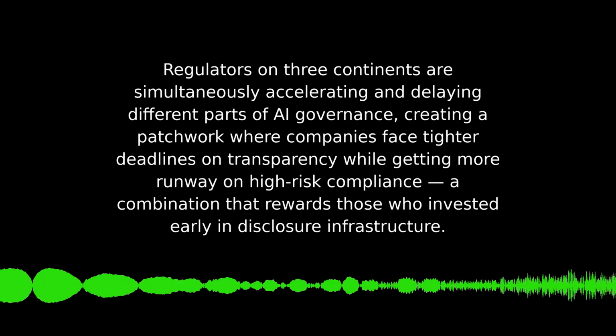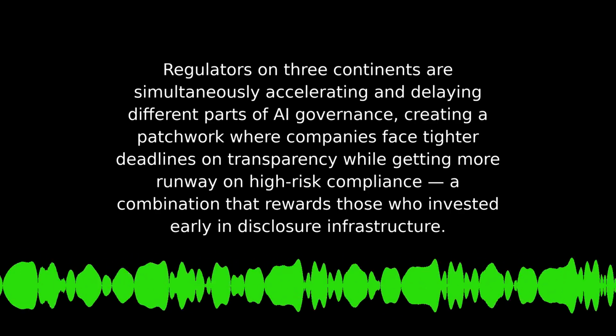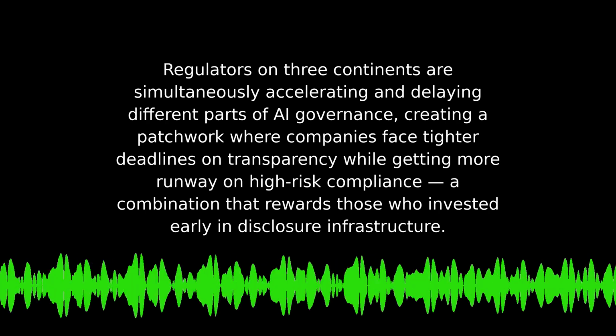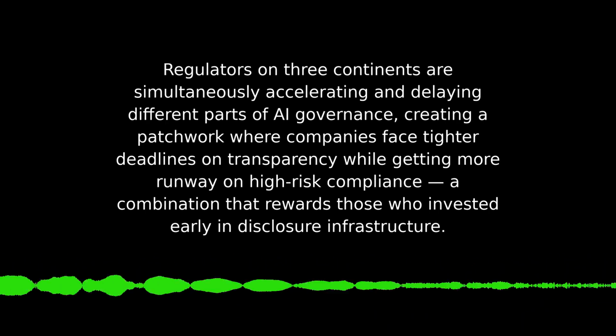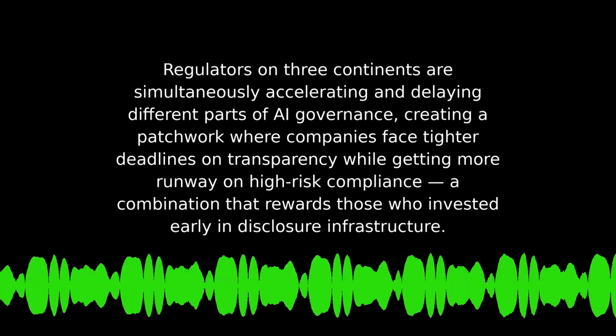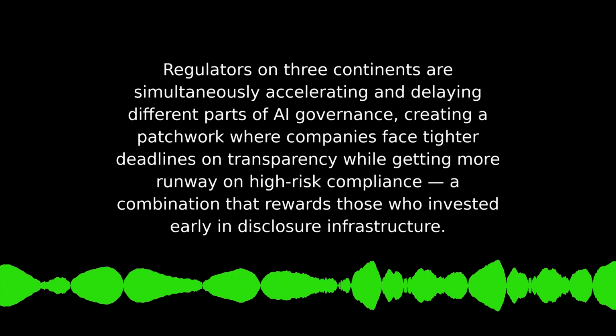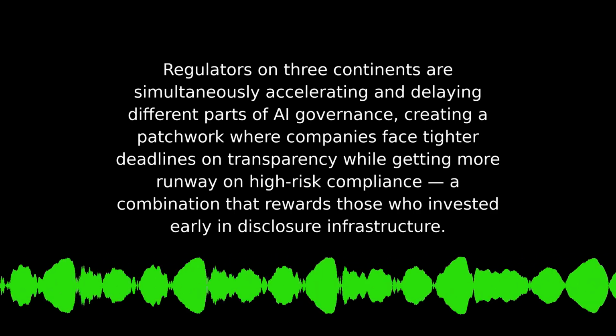Next, governance velocity mismatch. Regulators on 3 continents are simultaneously accelerating and delaying different parts of AI governance, creating a patchwork where companies face tighter deadlines on transparency while getting more runway on high-risk compliance. A combination that rewards those who invested early in disclosure infrastructure.